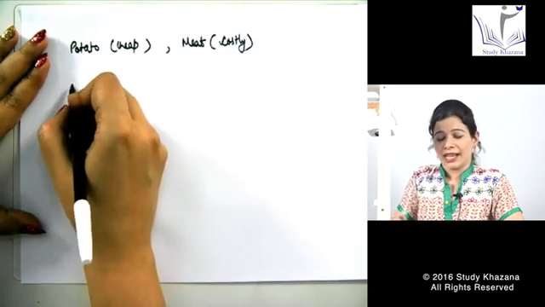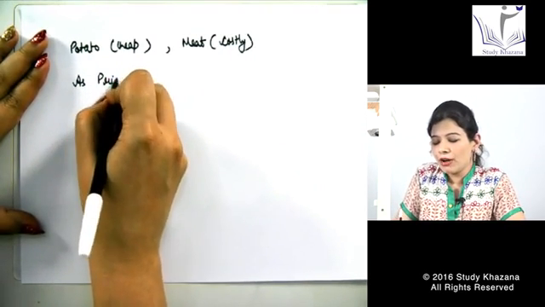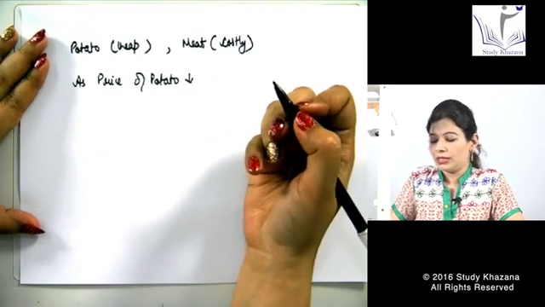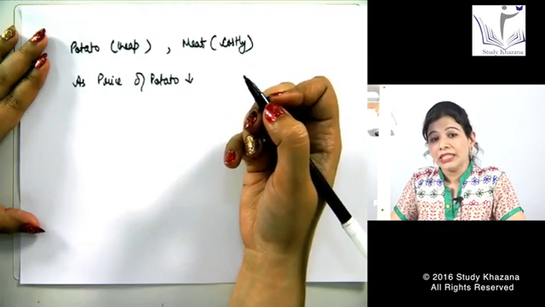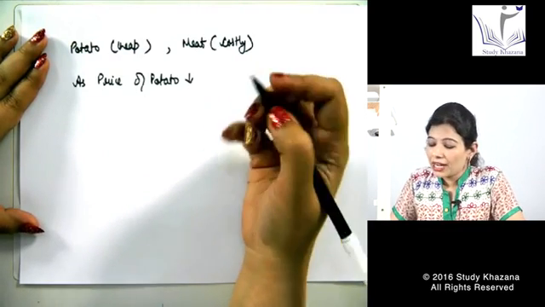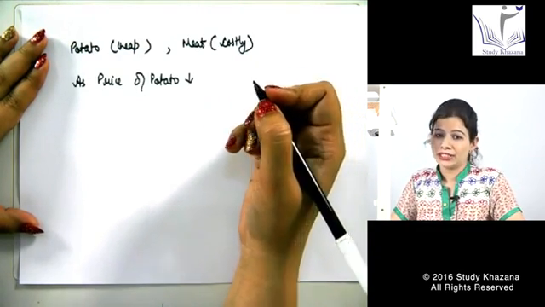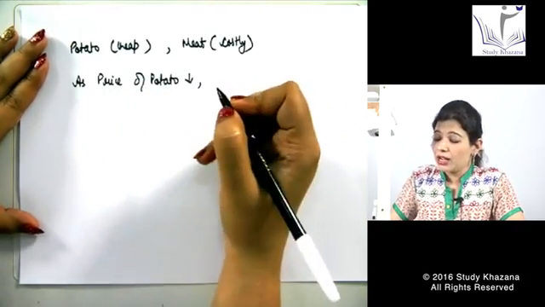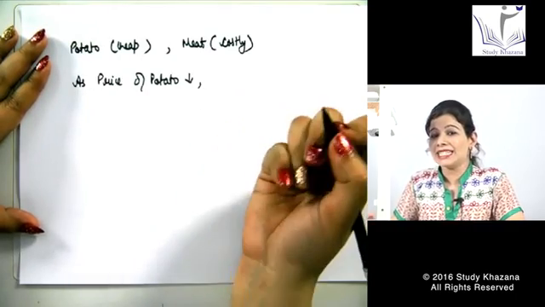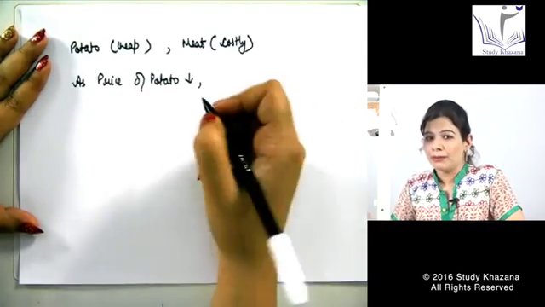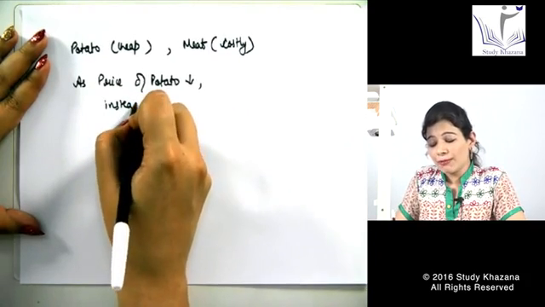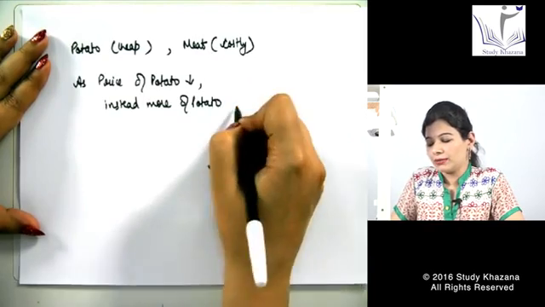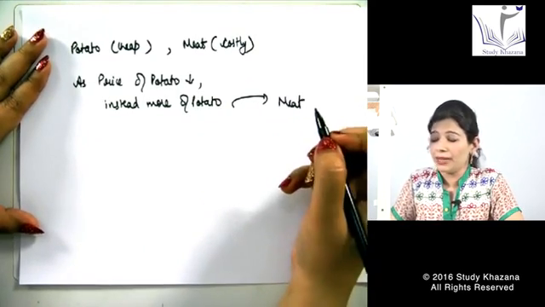What he studied, as price of potato declined. Potato was earlier also a cheaper product and now its price has further fallen down. So as price of potato declined, people, instead of buying more of potato, shifted to meat. They shifted to buying meat.